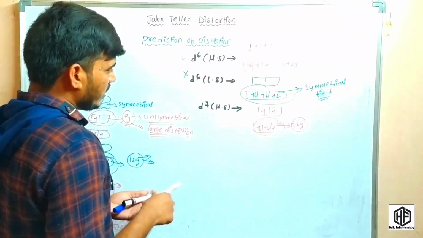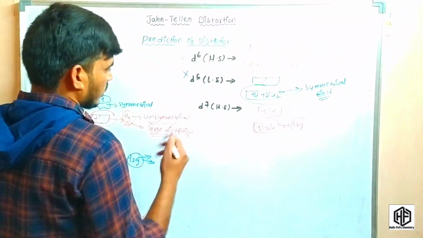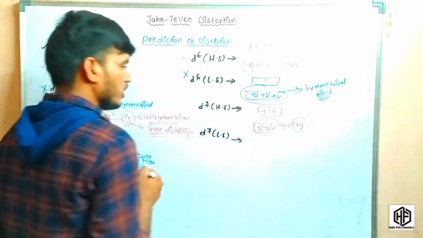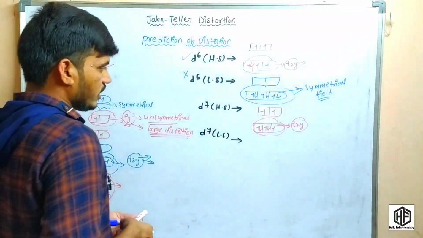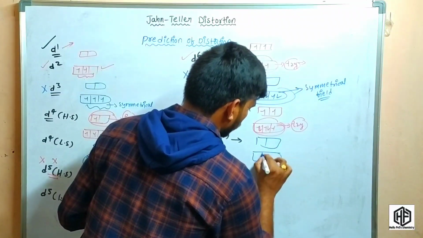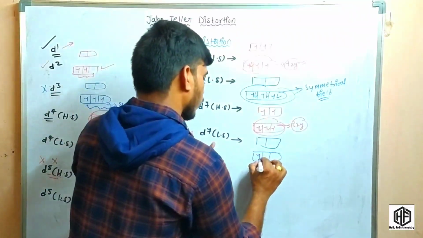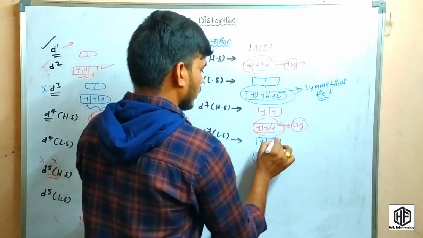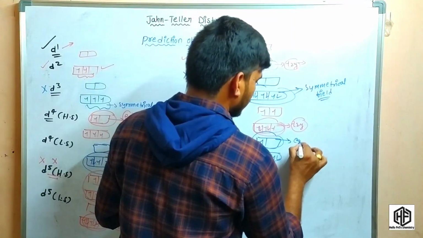So coming to the d7 low spin complexes. The d7 low spin complexes exhibit the Jahn-Teller effect. Here this is the eg set orbital and this is the t2g set orbital. The electrons are filled in 1, 2, 3, 4, 5, 6 and 7. The 7th electron is present in the eg set orbital.